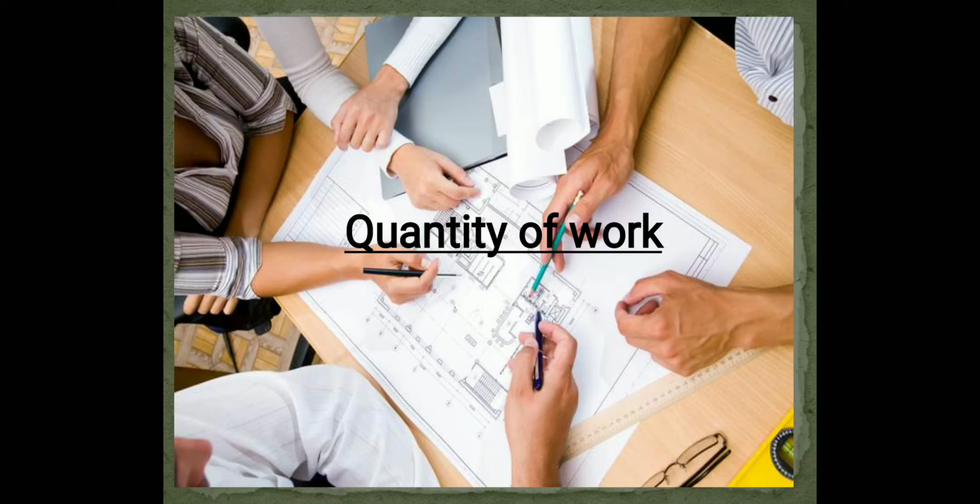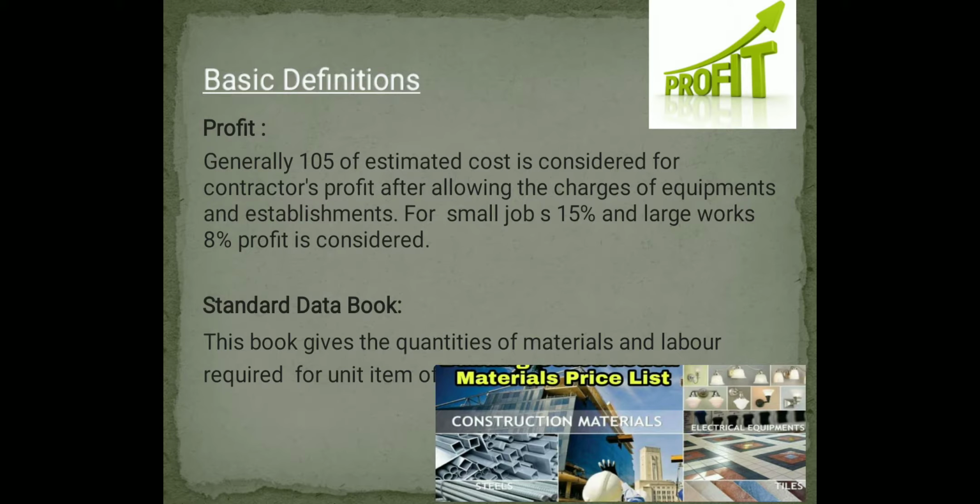Today's topic is quantity of work. Here we'll be seeing the quantity of work required for a particular item of work and the corresponding amount of work that will be completed by a worker or a mason. To move on, let us see some basic definitions.